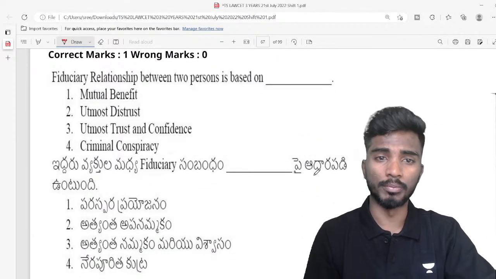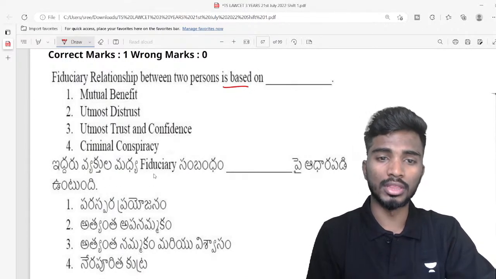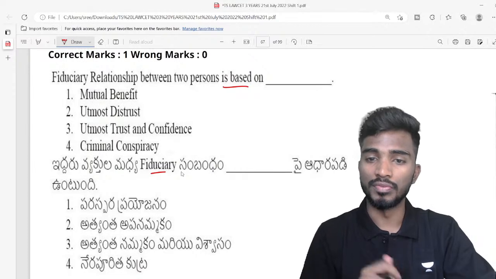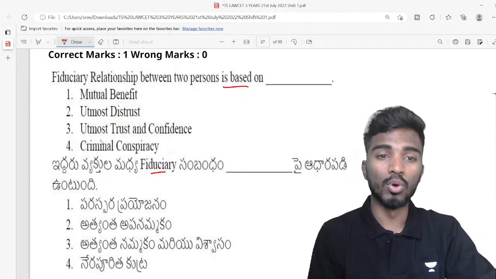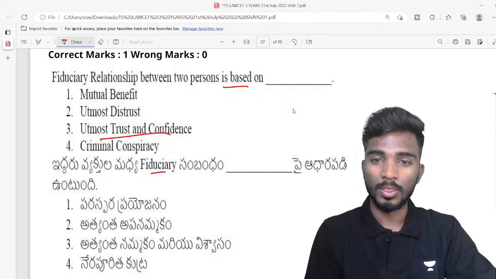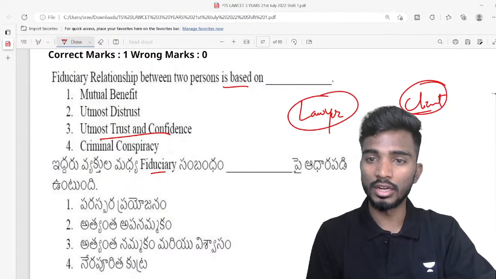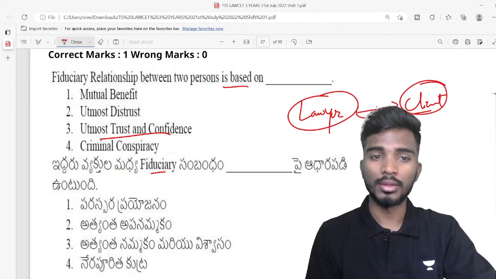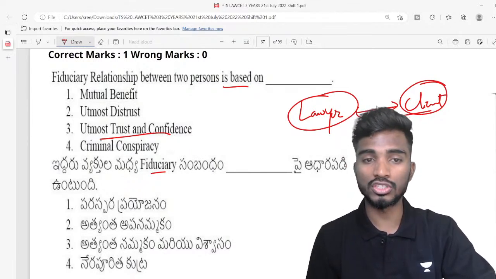83. Fiduciary relationship between two parties is based on. ఇద్దరు వ్యక్తుల మధ్య fiduciary సంబంధం దేనిపైన ఆధారపడి ఉంటుంది. So the answer is utmost trust and confidence. Like for example, lawyer and client. Here the client goes to the lawyer because he trusts that particular lawyer and has confidence in him.